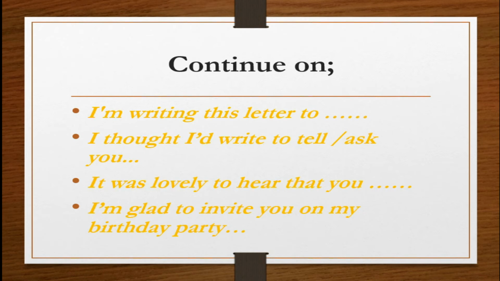Right. Check the following sentences. First one, I am writing this letter to. Right, you can write, I am writing this letter to inform you about our almsgiving. Likewise, you can continue your letter. If not, I thought I would try to tell you about my arrangement for the O-level examination.